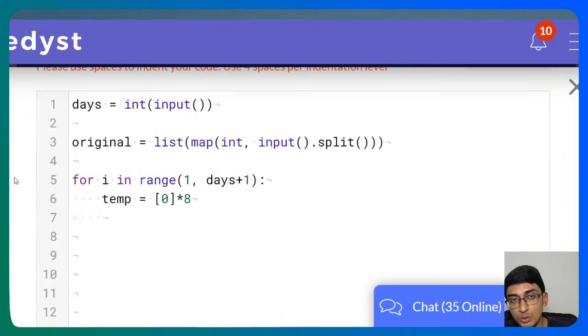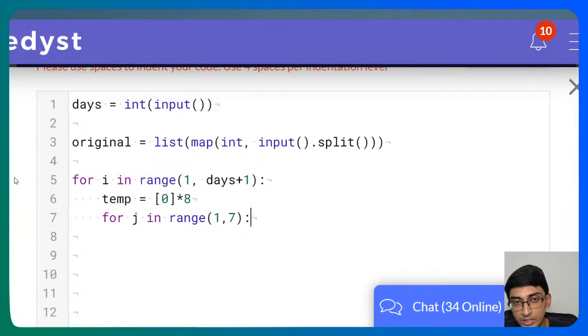And what should we do? We should go through the original, and depending on what the state is in the original, we should create the new one, correct? So the edge case here is that when generating the new one, the first and last element are going to be generated by default, right? So what do I mean by that? See, for example, leaving the first and last element aside, let's leave the first and last element aside. Let's do it like this. For j in range, we have 1 to 7, right?